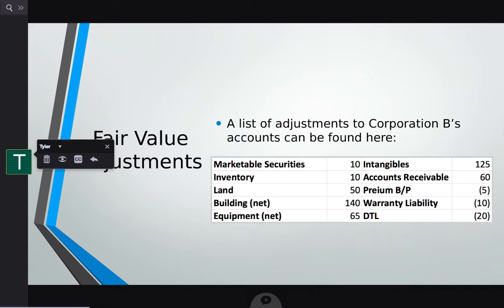This problem also includes a few fair value adjustments. These are the differences between the book and fair value of the assets and liabilities of the subsidiary.